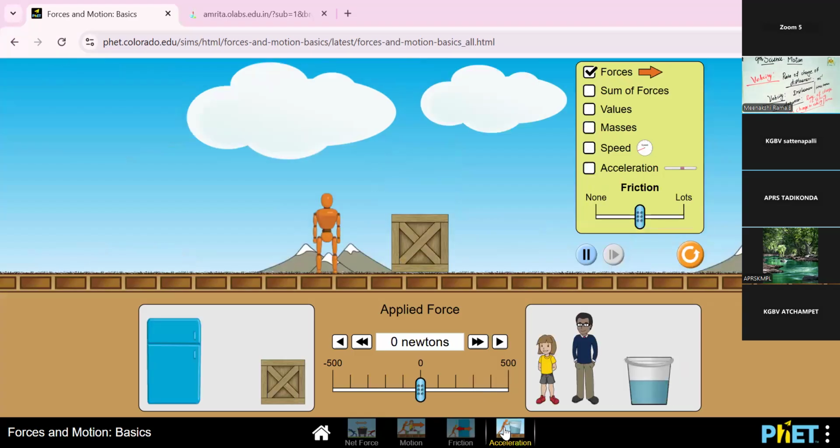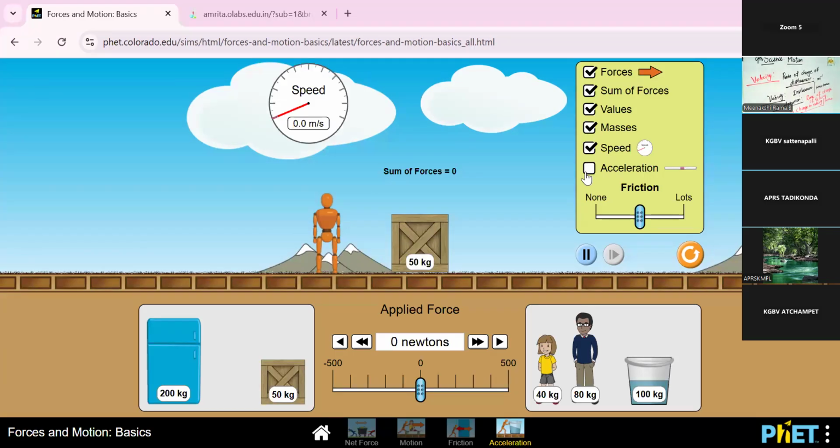Next one is acceleration. What is acceleration? Change of velocity. So change of velocity is the acceleration. Acceleration is also an important concept related to the motion topic. So here also, on the left side there are 200 kg and 50 kg boxes, and on the right side 40, 80, 100 kg boxes. Those are different cases, weights.